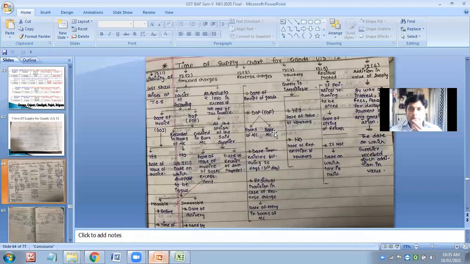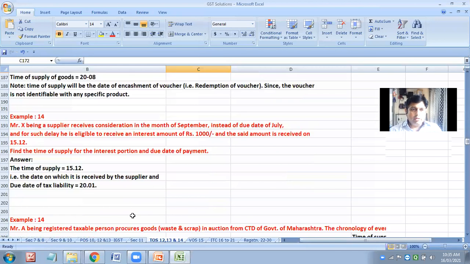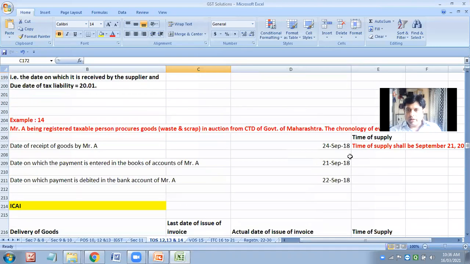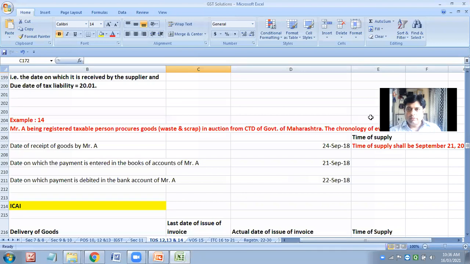So almost we have completed section 12. If it is filing the return, then on the date of filing the return. Next time we will start section 13. There are other questions also for you to practice. This type of question may also be asked in columnar form. They will give you the different dates and then ask what will be the date of supply. These are questions of CA which have been asked in different exams. So kindly practice such questions.